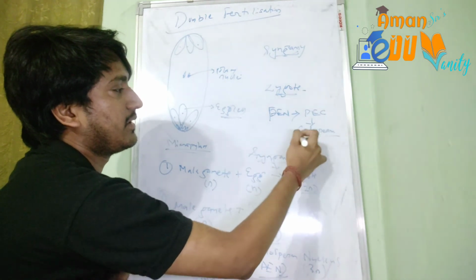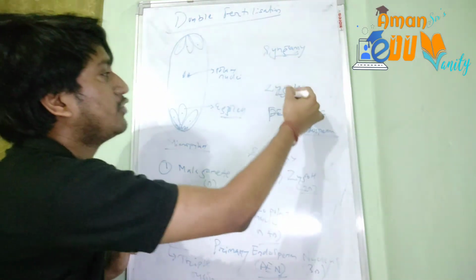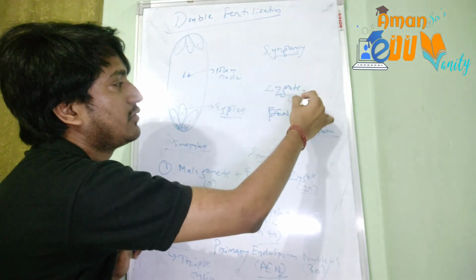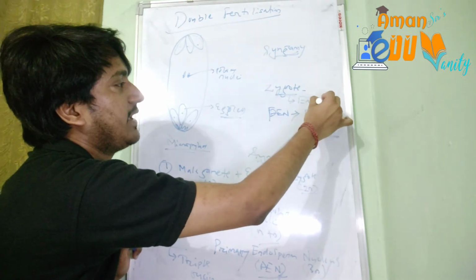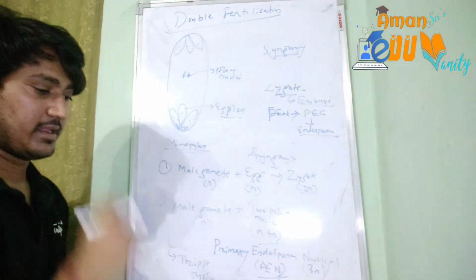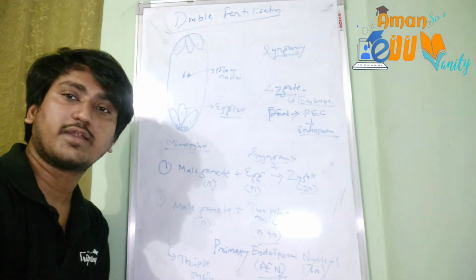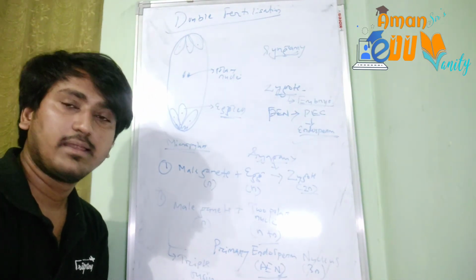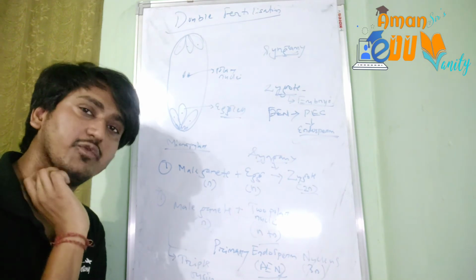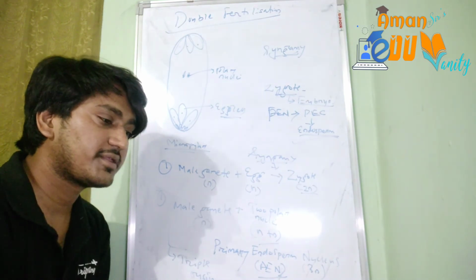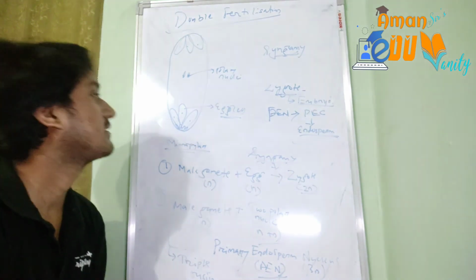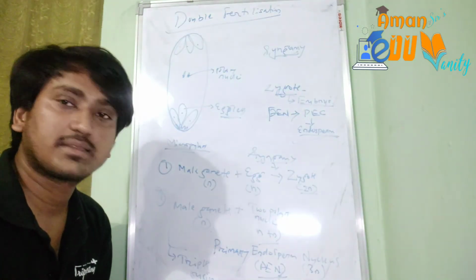And the zygote will further undergo divisions to form the embryo. From the embryo the post fertilization structures will be formed, like the seeds, and fruits will be formed. So this is how double fertilization occurs in plants.